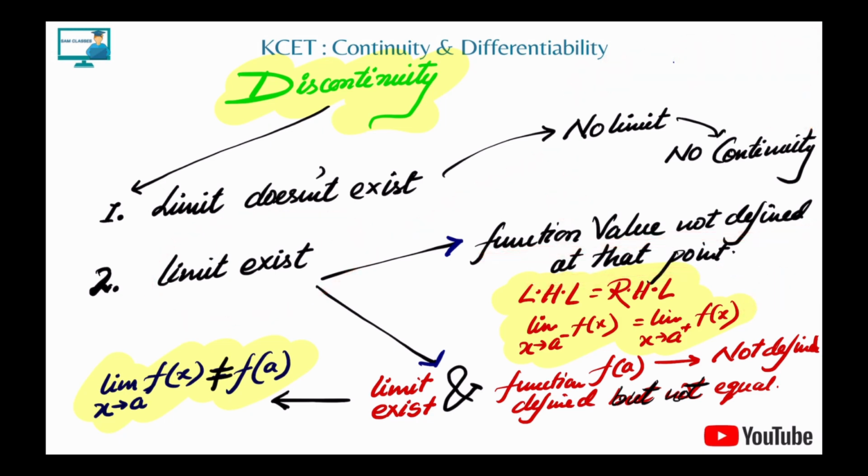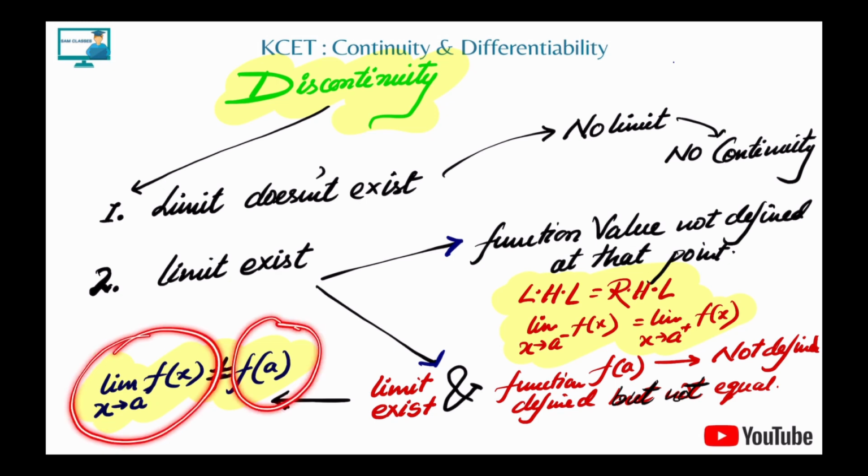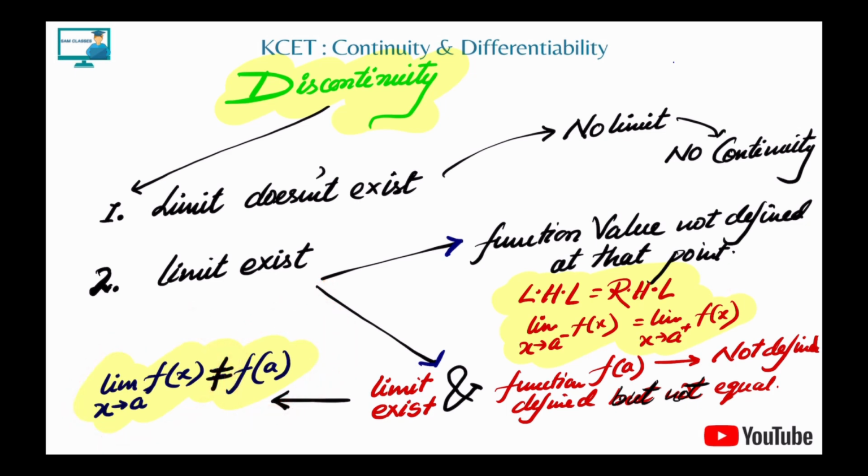So again gone. We need all three to be equal. Now, the second thing, it is defined now. In the second point, what will happen? The left hand limit is equal to the right hand limit, but it is not equal to the function value. Function is defined, but not equal. So in that case also, it is discontinuous.